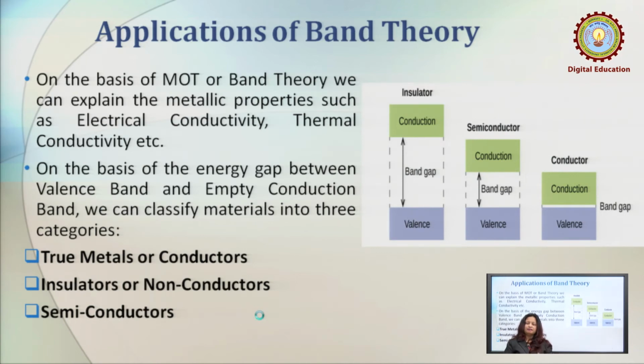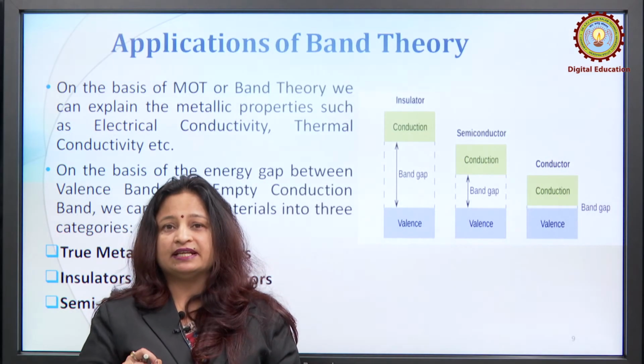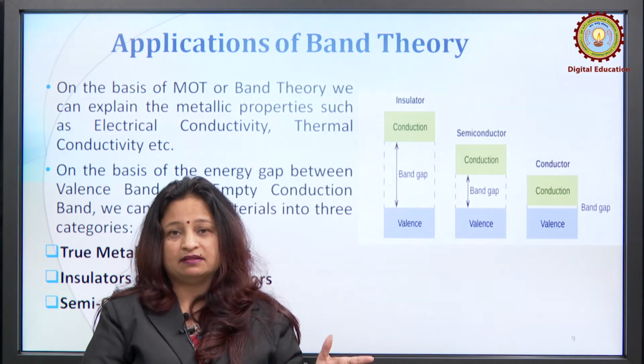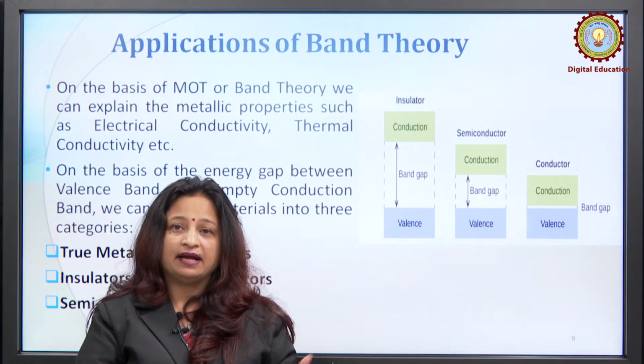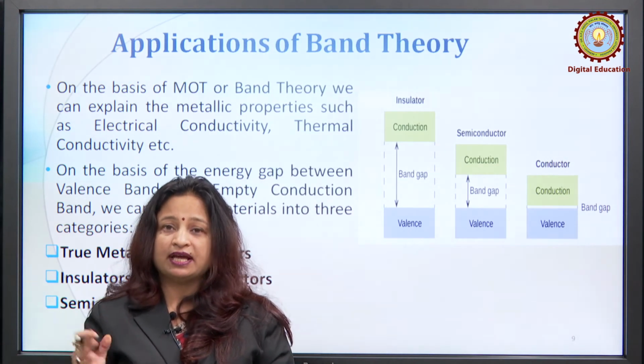Okay, so another important aspect: we have discussed the formation of bands, so let us understand how it can be applied to different properties. On the basis of molecular orbital theory or band theory, we can explain not only the metallic properties such as electrical conductivity, thermal conductivity, etc., but also, on the basis of the energy gap between the valence band, that is the completely filled band, and the empty conduction band, we can categorize materials into 3 categories.